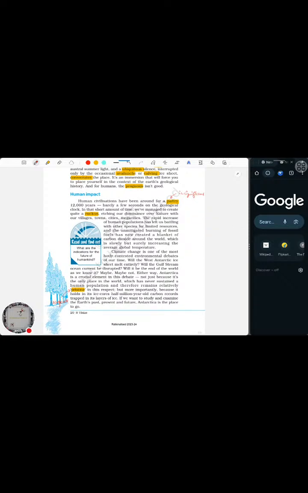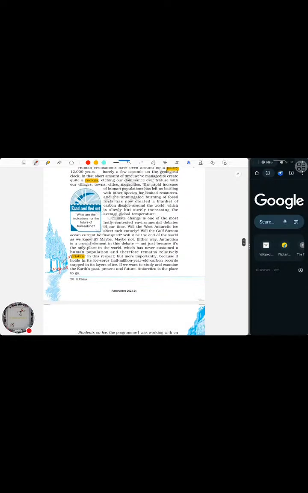We have started fighting for very limited resources with other species, which also belong to Earth. So now entering into climate change. All these things have led to climate change, and it is one of the most debatable topics in the environment. We debate what will happen if the Antarctic ice sheet melts. What will happen to the ocean currents like the Gulf Stream? Will that lead to the end of the world? Maybe, maybe not. These are certain predictions that are being made.